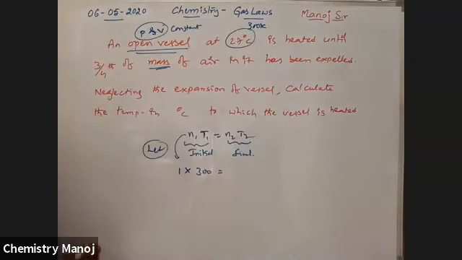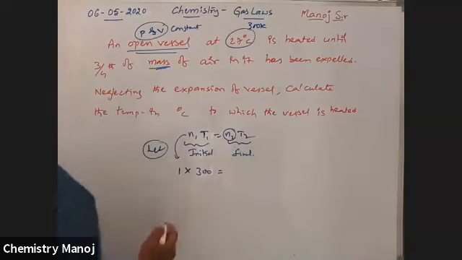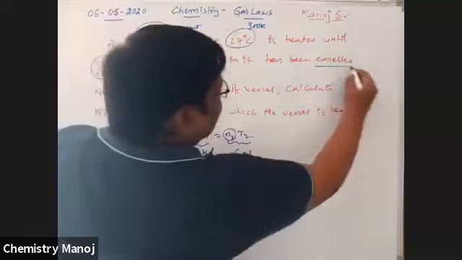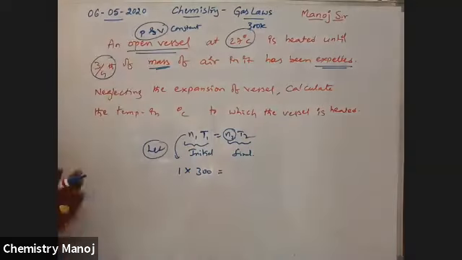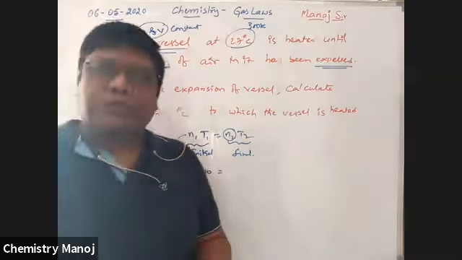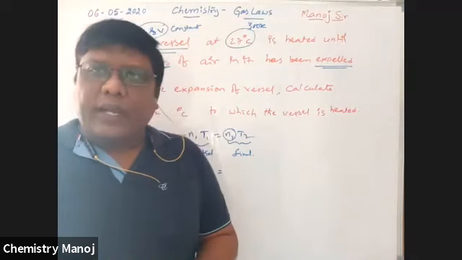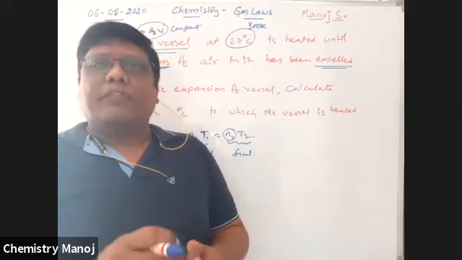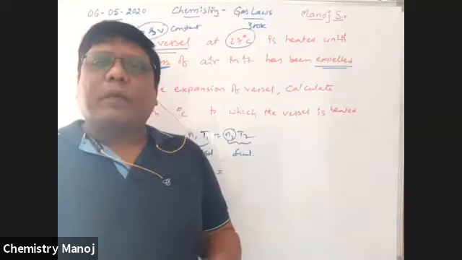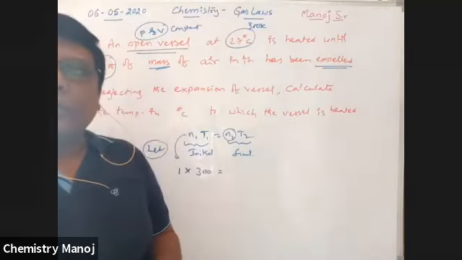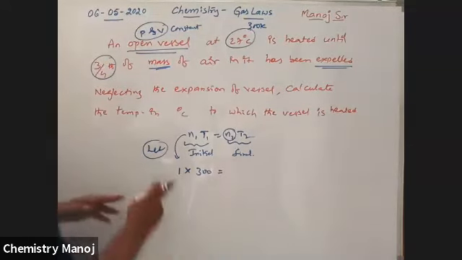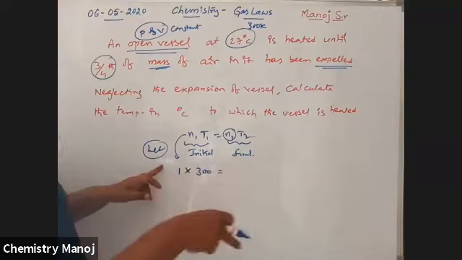Is equal to how many moles? 3 by 4 is expelled. Expelled means gone out. But we need how much is inside. So 3 by 4 is going out from the vessel, which means 1 by 4 is inside.